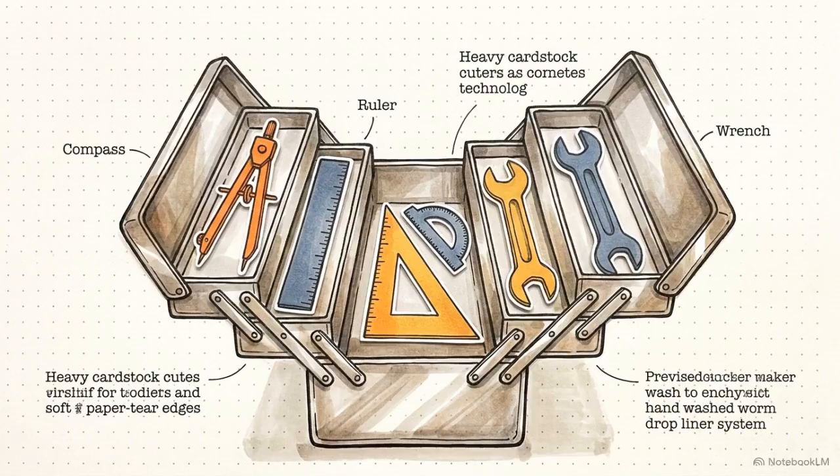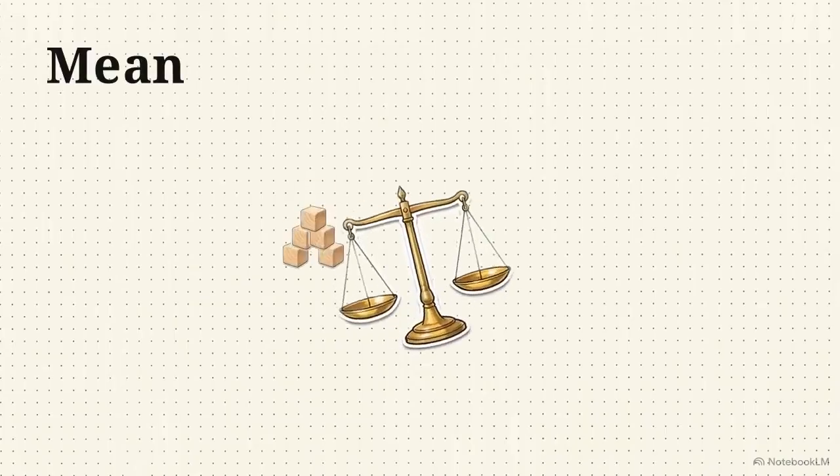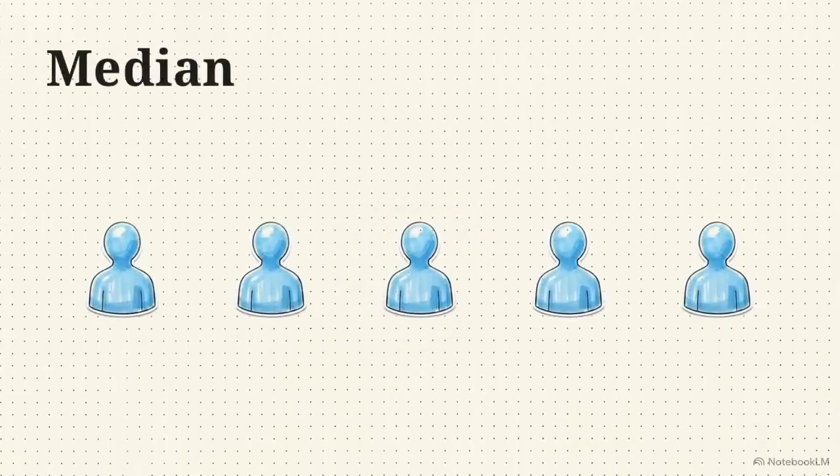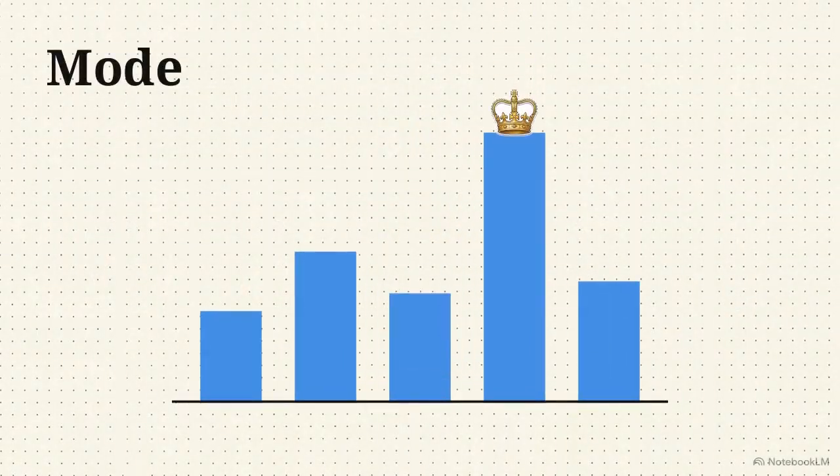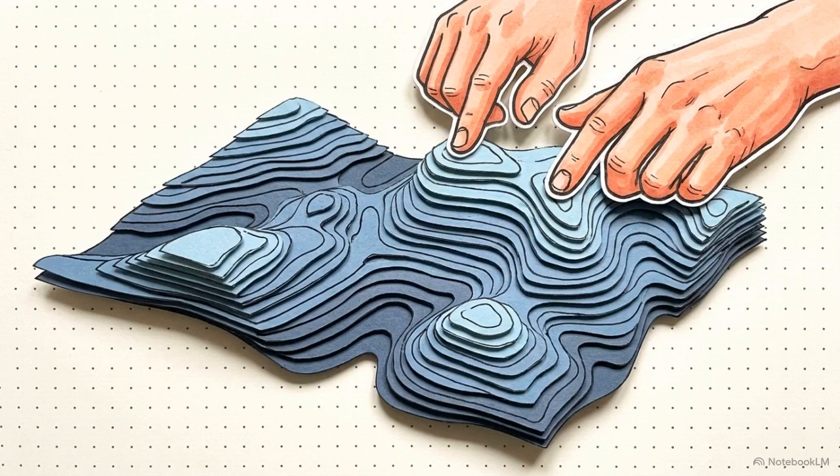Each tool has a specific job. The mean calculates the total weight. The median finds the typical experience. The mode crowns the crowd favorite. Knowing which tool to trust comes down to one core rule. You have to look at the physical shape of the data.